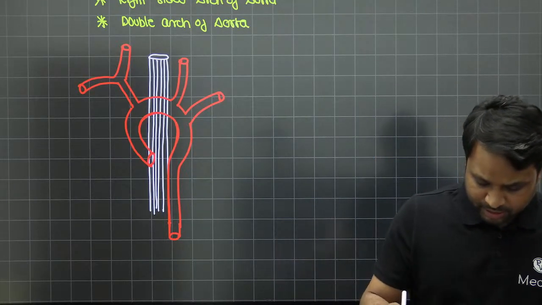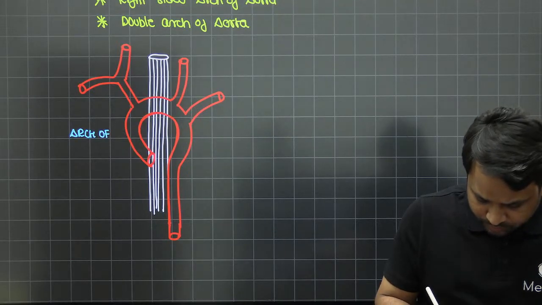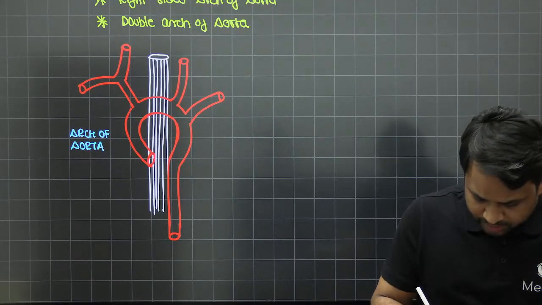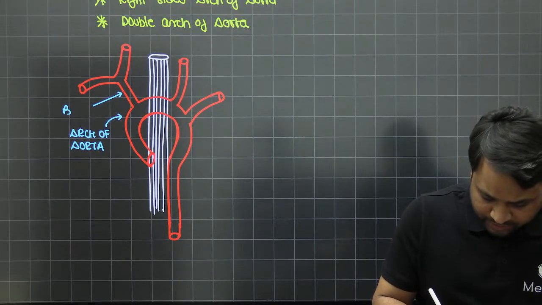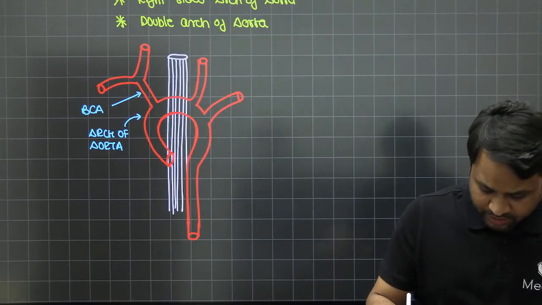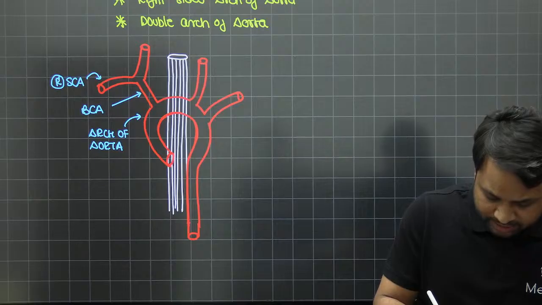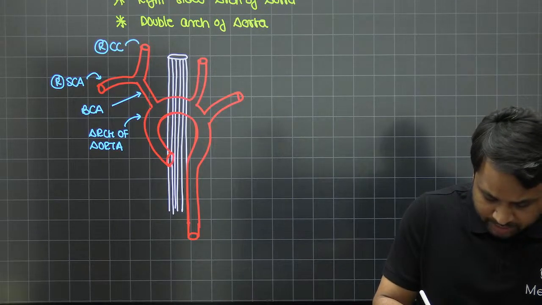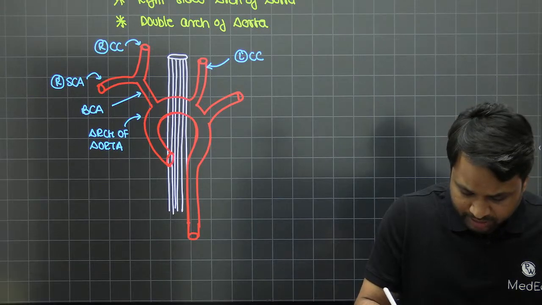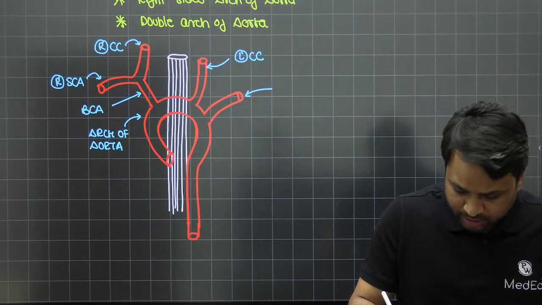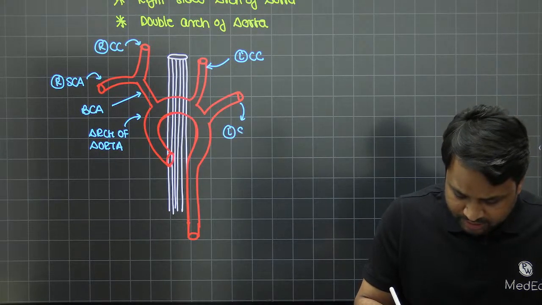Just for the sake of understanding, I'll label them. This is the arch of aorta. This is your brachiocephalic artery. This is your right subclavian artery. This is your right common carotid, right? This, on the other hand, is your left common carotid, and this is your left subclavian artery.